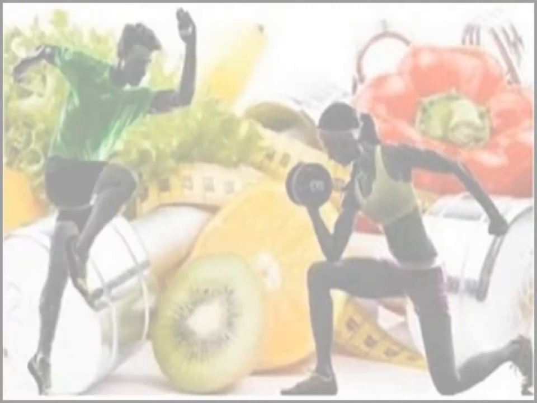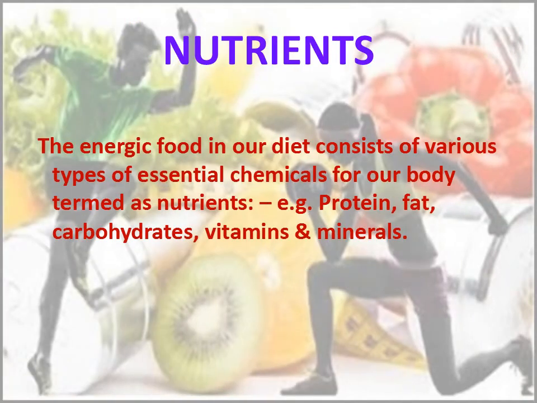Now next, nutrients. The energetic food in our diet consists of various types of essential chemicals for our body termed as nutrients. For example, protein, fat, carbohydrates, vitamins and minerals. See, nutrients are the essential compounds which are present in every food, and these are the substances which provide energy to our body, like carbohydrates, proteins, fats, and minerals. See, there are two types of nutrients.